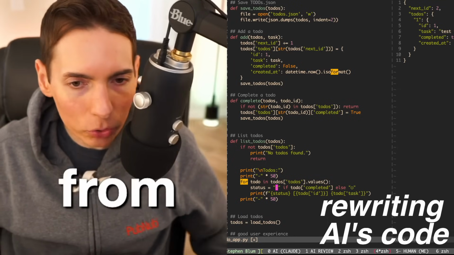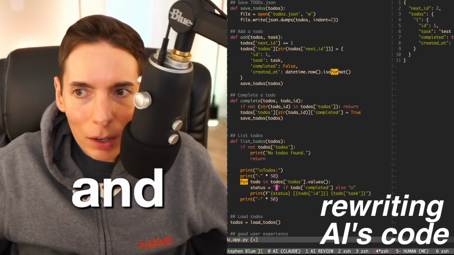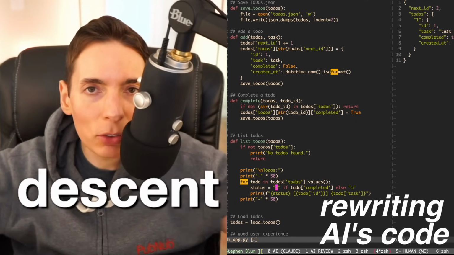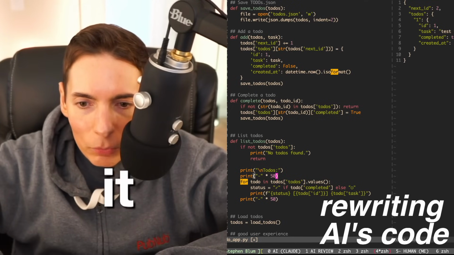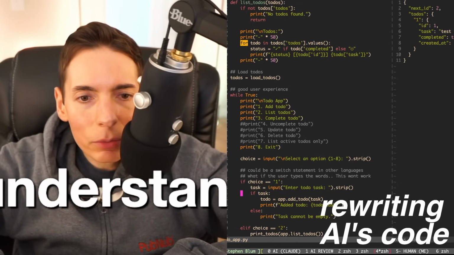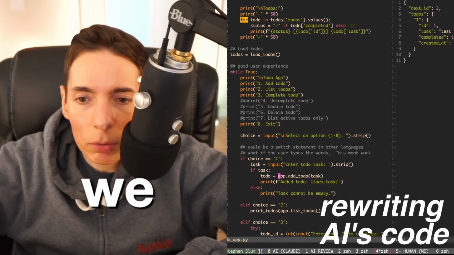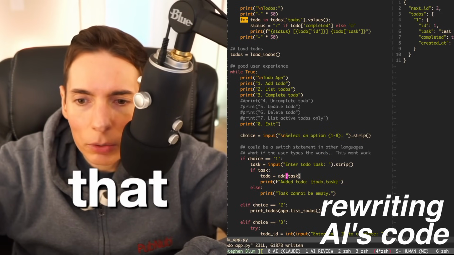From scratch, a neural network with gradient descent and stochastic gradient descent, SGD, which just means randomized learning. We can totally do it. We can make it possible. Yes, I understand, JB. A neural network in Rust, let's see. We can add a task. Yep, we can add a task. We just need to rewrite this, I think this is add, like that. There we go.